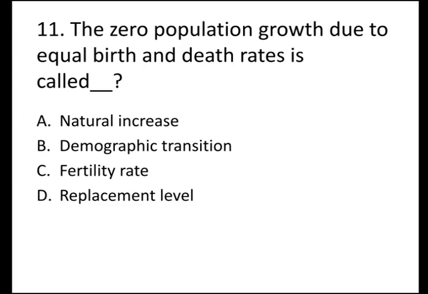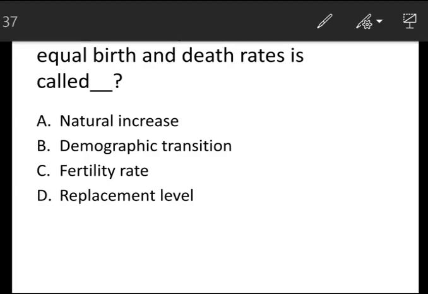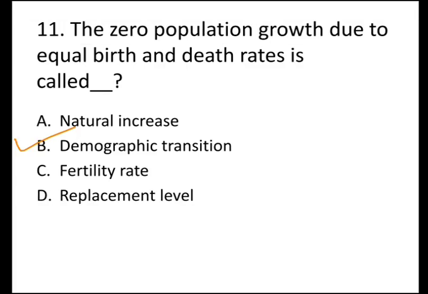The next question is, the zero population growth due to equal birth and death rates is called, and the options are A, natural increase, B, demographic transition, C, fertility rate, and D, replacement level. And the correct answer is B, demographic transition. The zero population growth due to equal birth and death rates is called demographic transition.